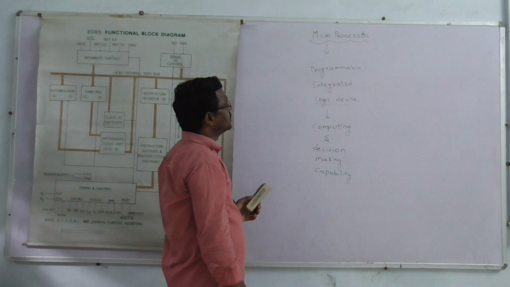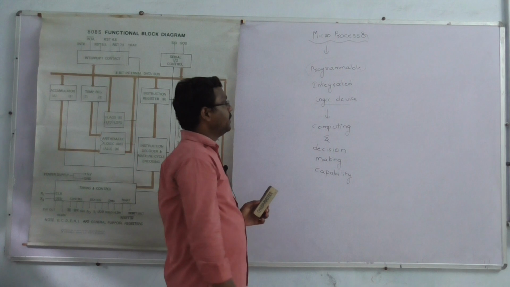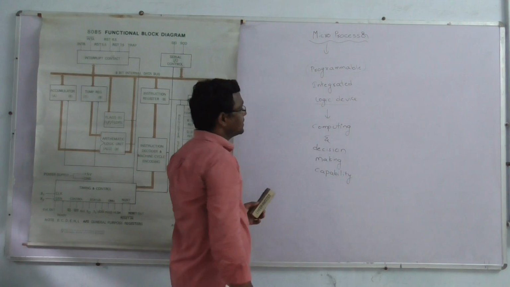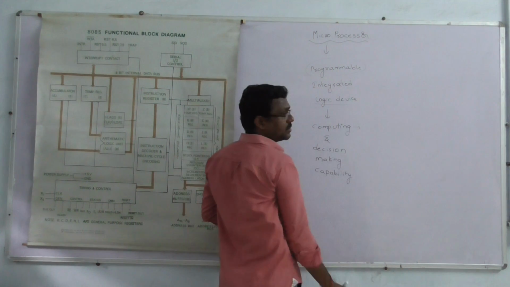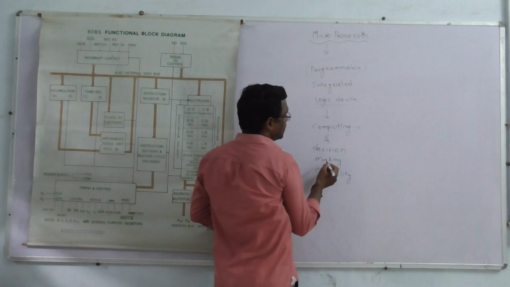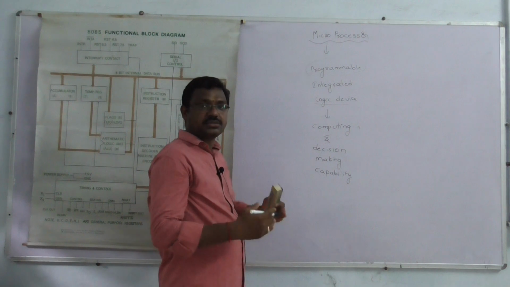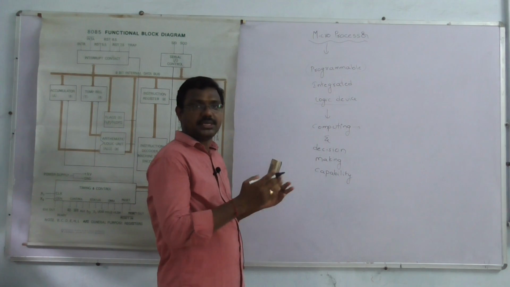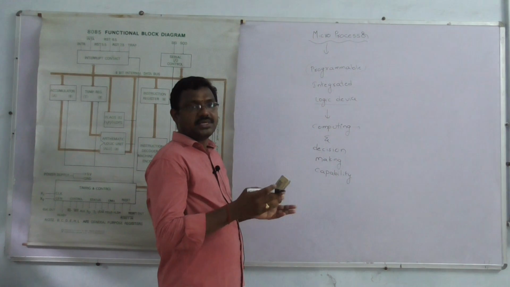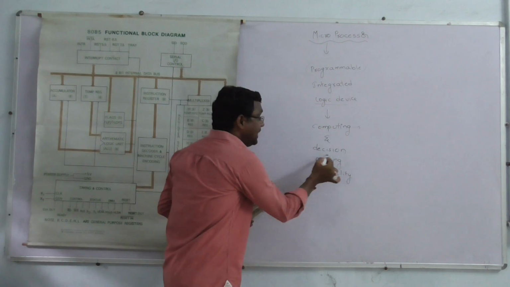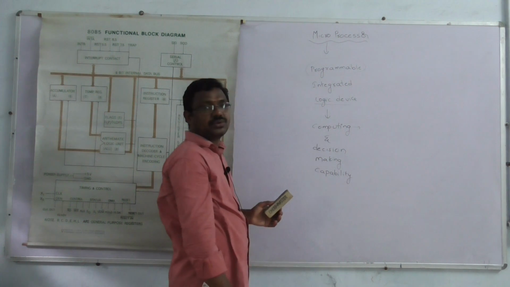The microprocessor is a programmable integrated logic device that has a computing and decision making capability. It can perform the calculation part. It also makes decisions. Decision means whether the condition is true or false. Depending upon the decision, if the condition is true, it will execute. Otherwise, it will not execute. So it depends upon the decision making capability, and it can also perform the calculation.